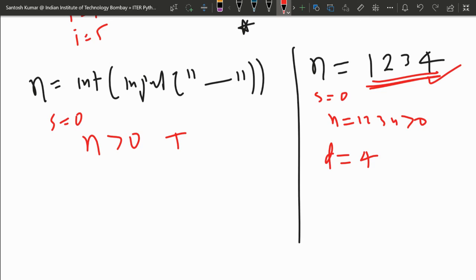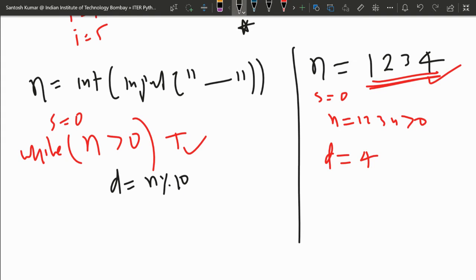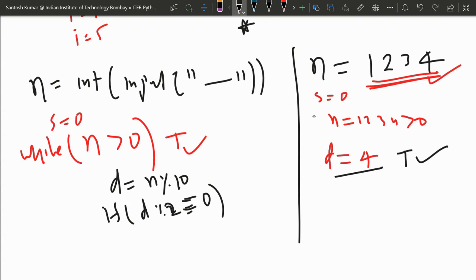And if d is even, it will check now. So first the while loop was used, this is true, so the body will be executed. d was n modulo 10, the remainder when divided by 10. And now we are checking if d gives remainder 0 when divided by 2. I'll check here, so this will be true, which means the body of this if statement will be executed. So s is equal to s plus d.